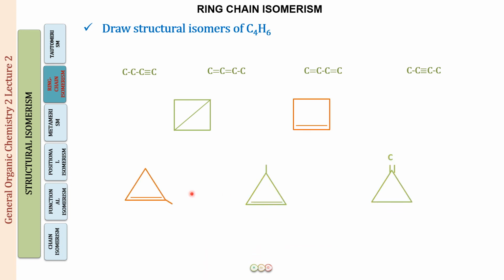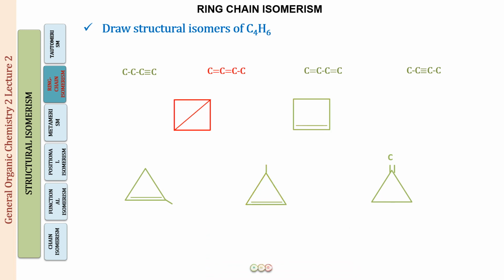Next we can see what is going to be the difference: we have a 4 carbon ring and we have a 3 carbon ring. So this is going to be a case of chain isomerism, and because these are cyclic compounds we can call this cyclic chain isomers or simply chain isomerism. Both of them are correct. Similarly, these two structures, again this is a 4 carbon ring and this is a 3 carbon ring. So this is going to be cyclic chain isomerism.